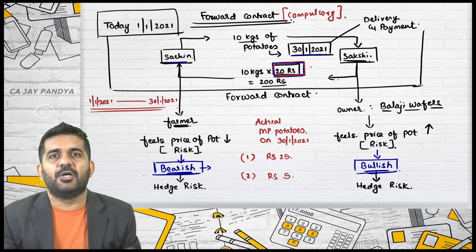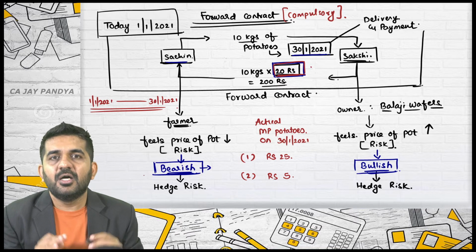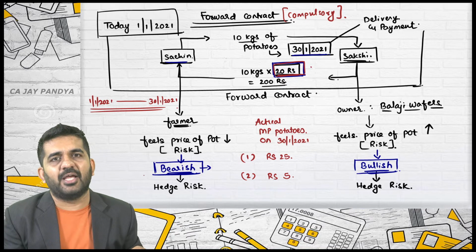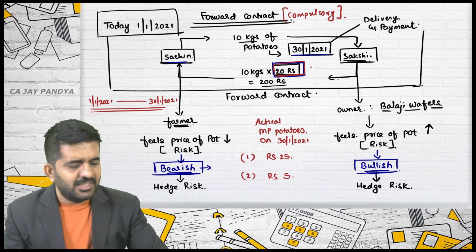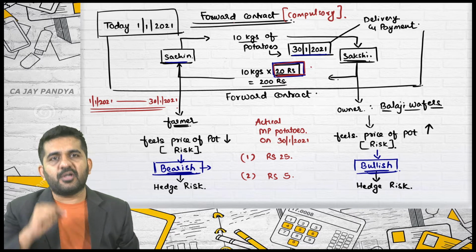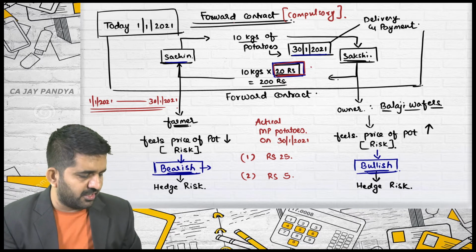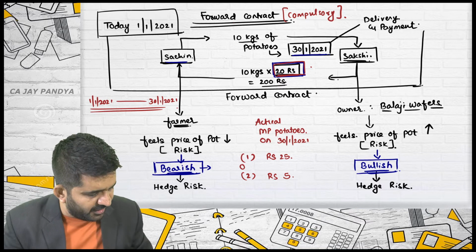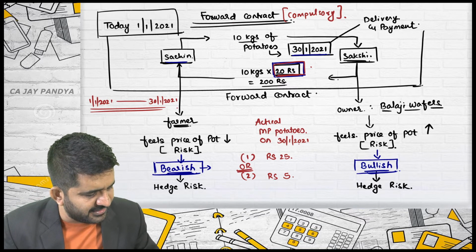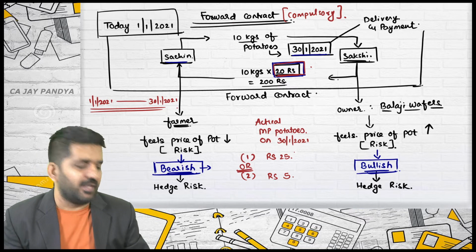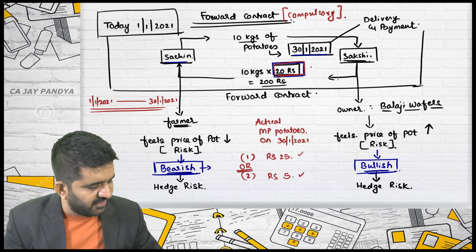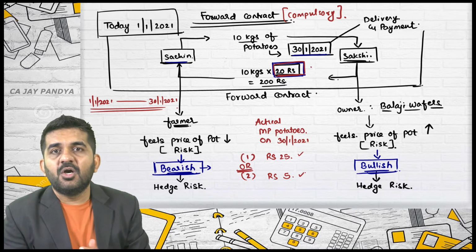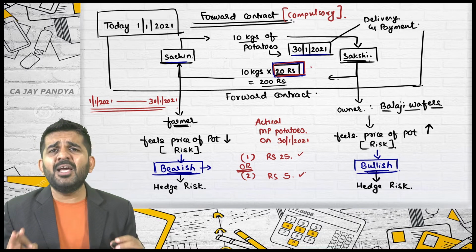During the period, both are hedging the risk. Both can concentrate on their contract. This is an example of a forward contract. As we have taken this contract, let me complete it. So we have taken two options of market price as on 30th January 2021. It might be 25, it might be rupees 5. Is it alright?